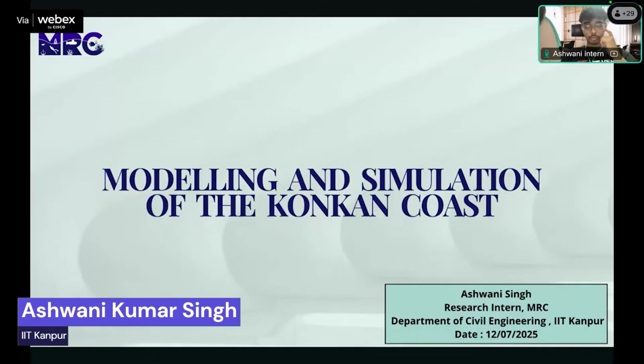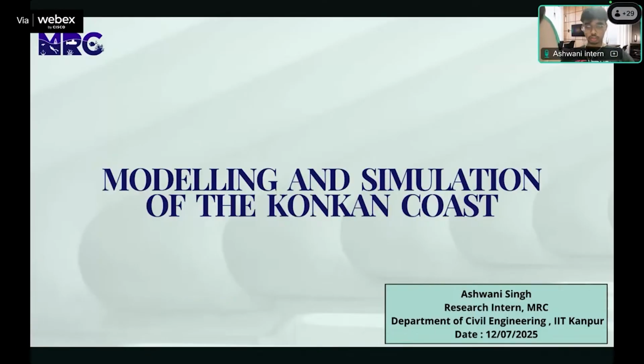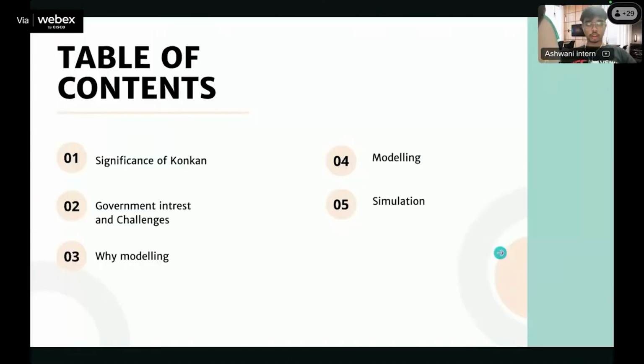Currently, what I'm doing is modeling. My topic is modeling and simulation for the Konkan coast. So, let's begin with this. These are the table of contents we'll be exploring further in our slides.